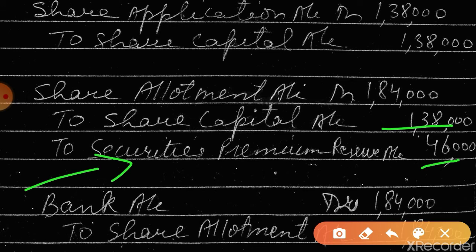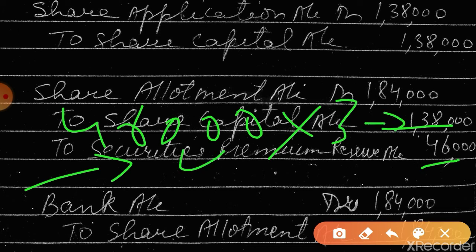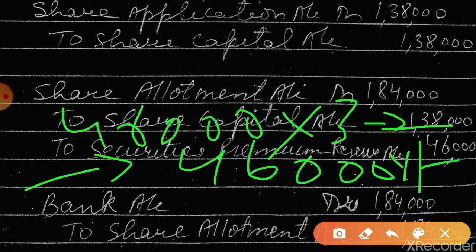So in share capital we can take only the amount up to the face value, not more than that. So how will it be calculated? 46,000 into 3 and 46,000 into 1. In this way we will calculate the amount.